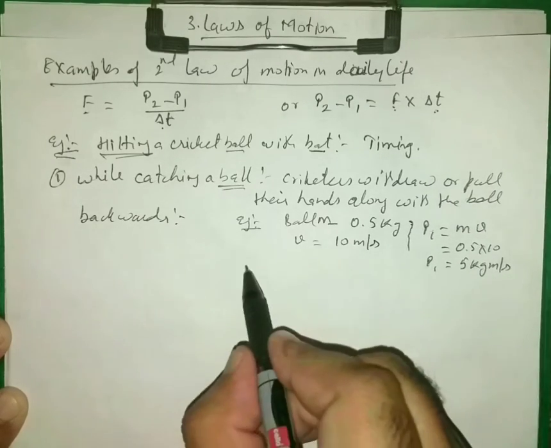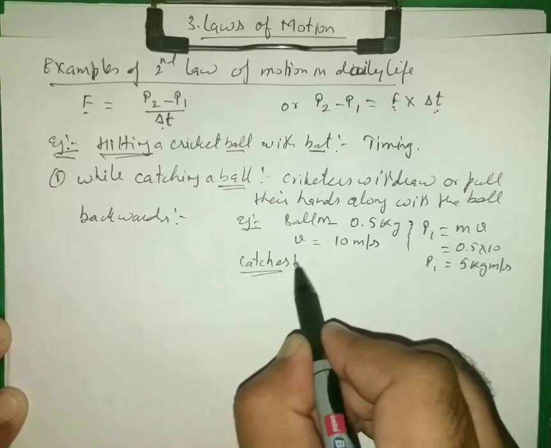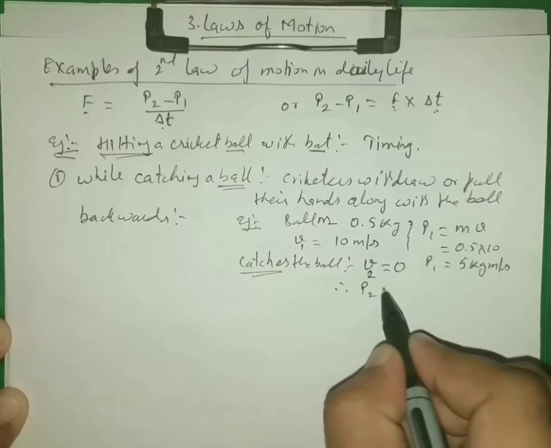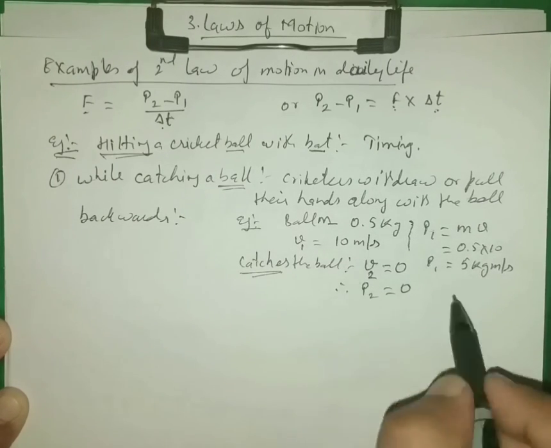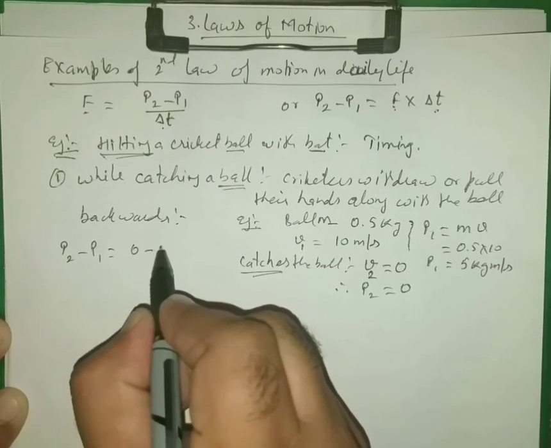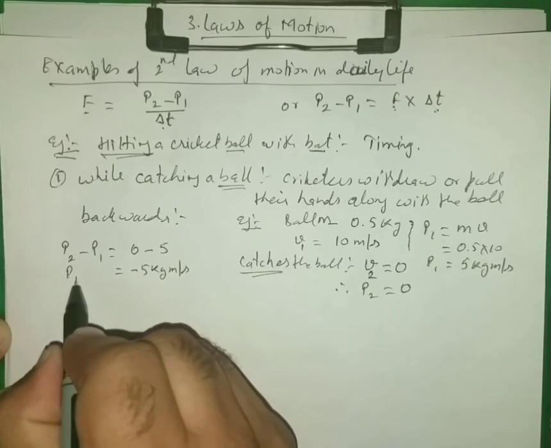Now on catching, the velocity will be equal to 0, so momentum will be 0. So the change in momentum will be 0 minus 5, that is minus 5 kg meter per second.